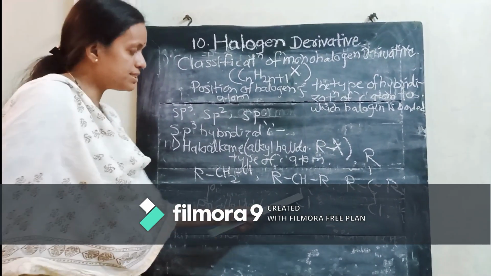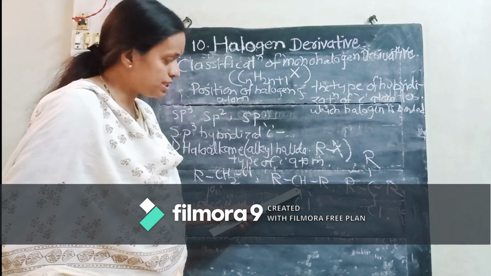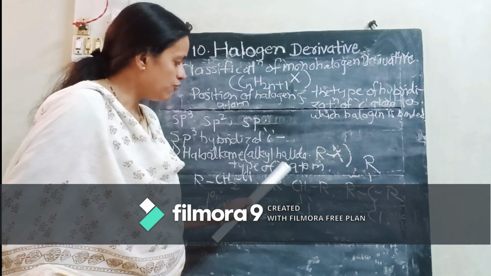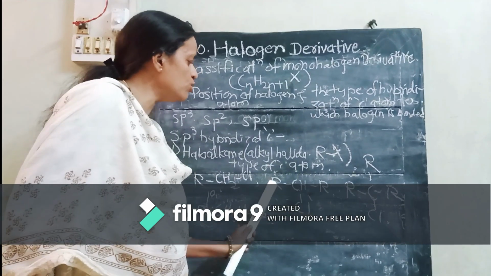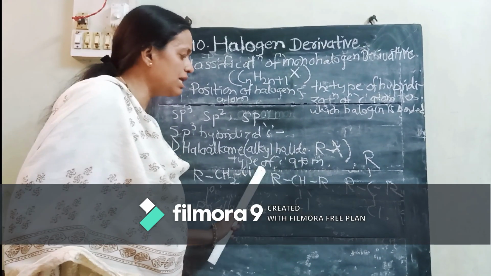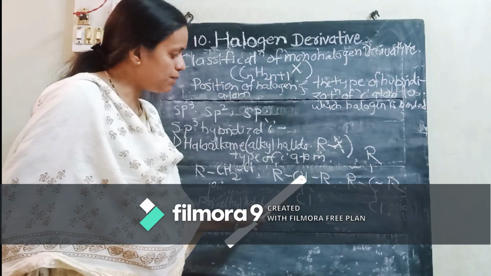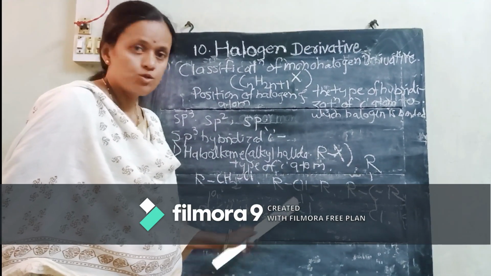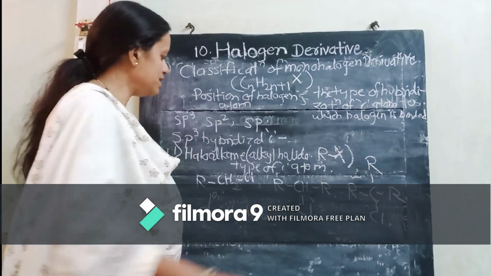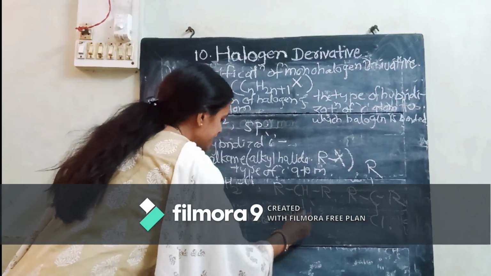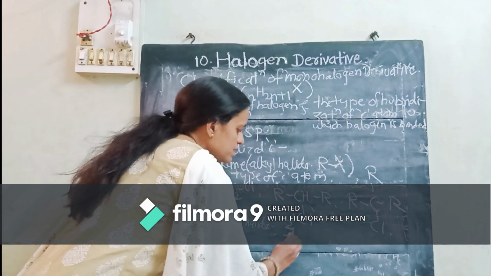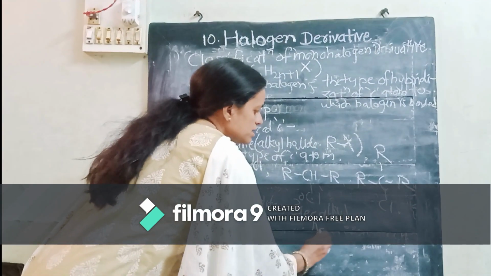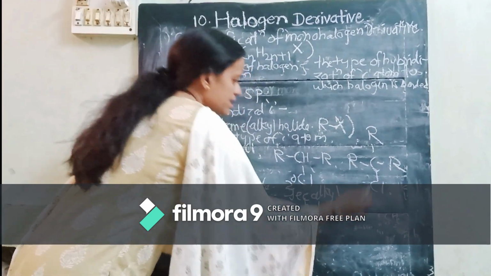Now see in the second example, the halogen atom is bonded to the carbon atom which is further bonded to two other carbon atoms from the alkyl groups. So which type of carbon atom is it? It is a secondary carbon atom, isn't it? So this alkyl halide is a second degree alkyl halide, isn't it? So we can call it a secondary alkyl halide. This is a secondary alkyl halide.